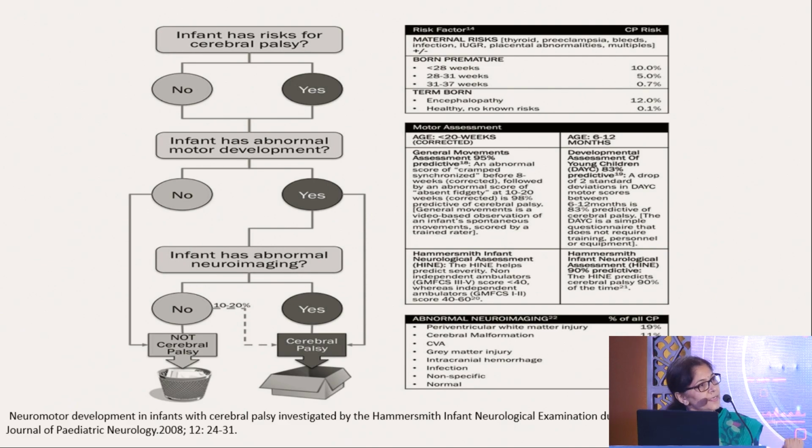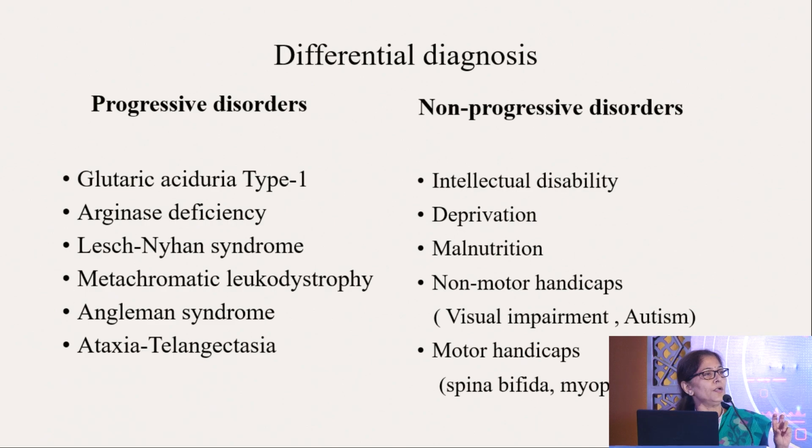If the child doesn't have any risk, or abnormal motor development, or abnormal neuroimaging, then the child is not having cerebral palsy, but still 10 to 20% can have cerebral palsy. So it is very important to distinguish between progressive and non-progressive disorders, and especially there are many genetic disorders like metachromatic leukodystrophy and other disorders which might mimic cerebral palsy.